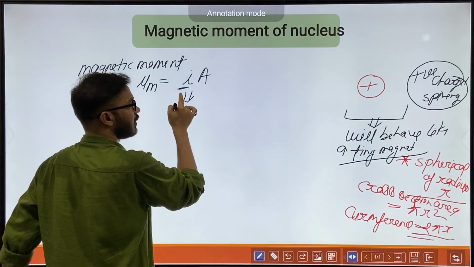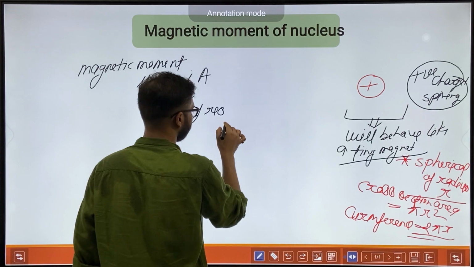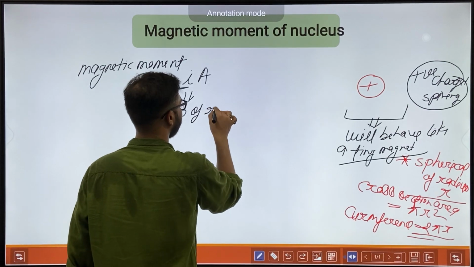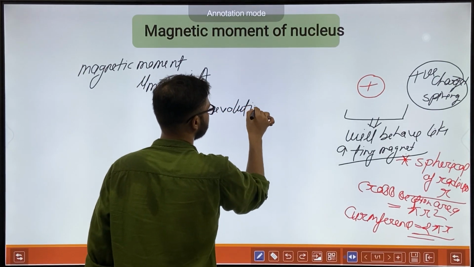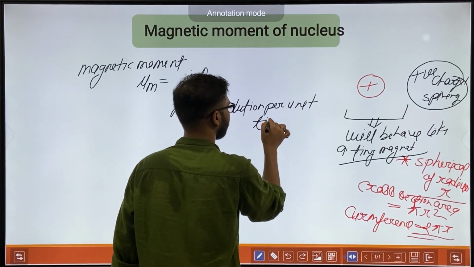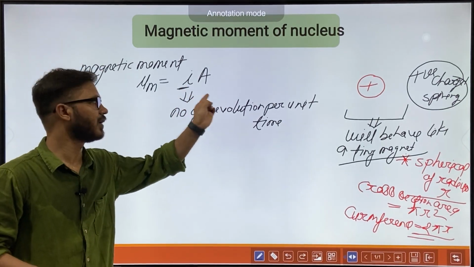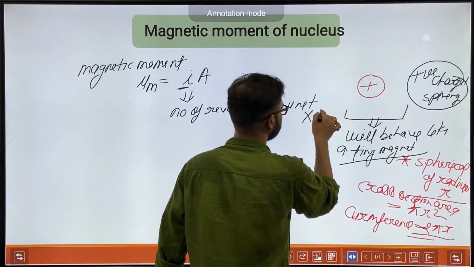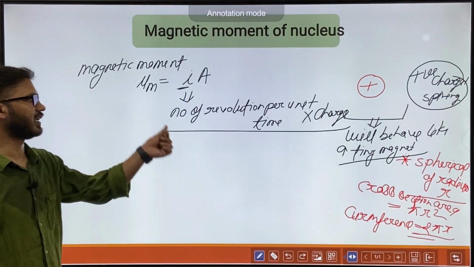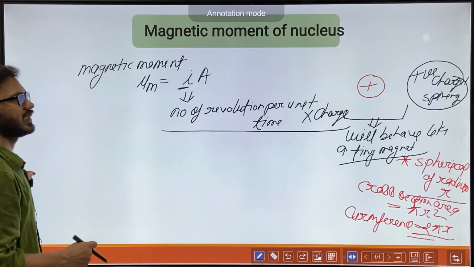It is the number of revolutions per unit time into charge. Is it clear? The charge is revolving around an axis in a spherical nucleus. Is it clear?